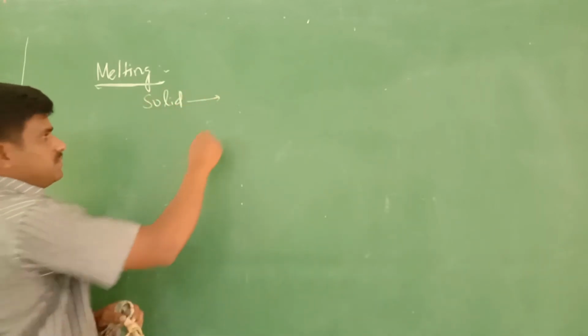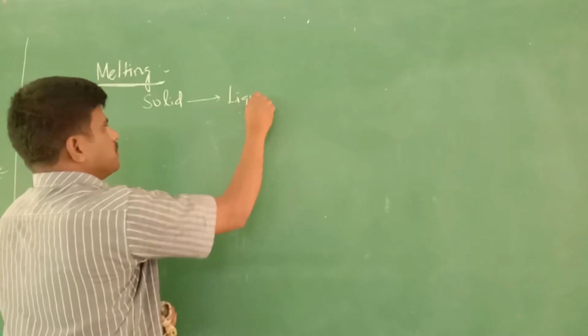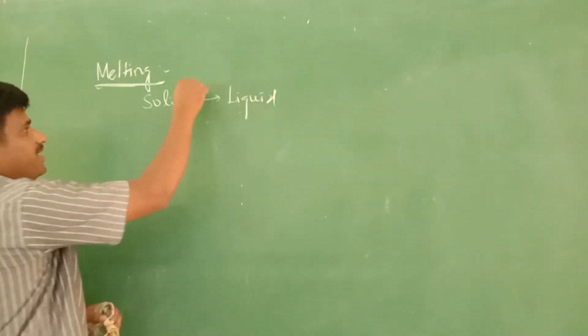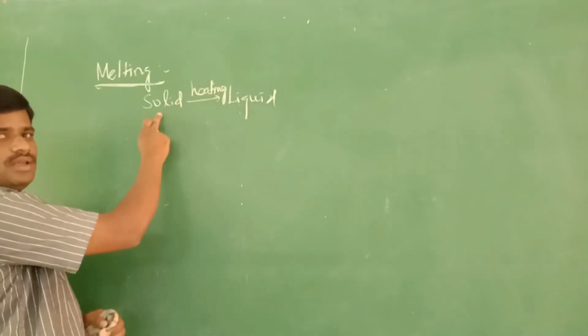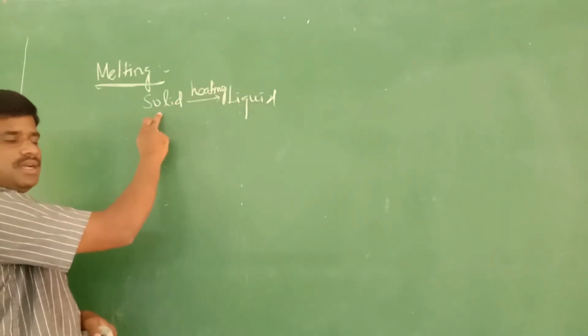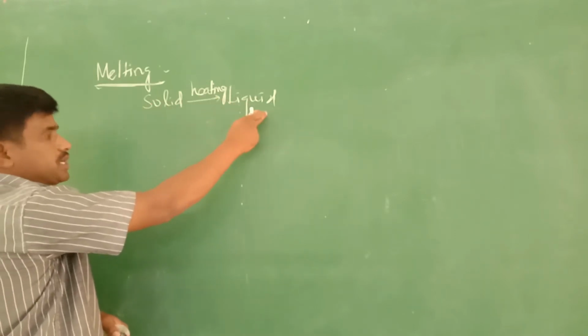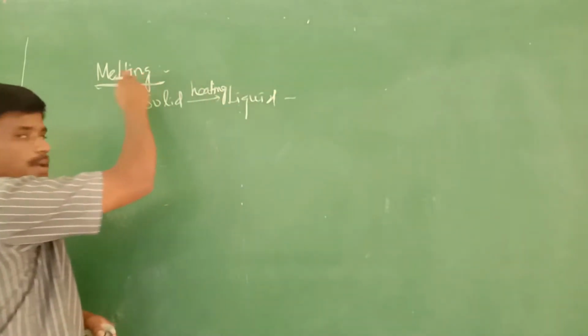This takes place on heating. The substance in solid state gets converted into liquid. This process is called melting.